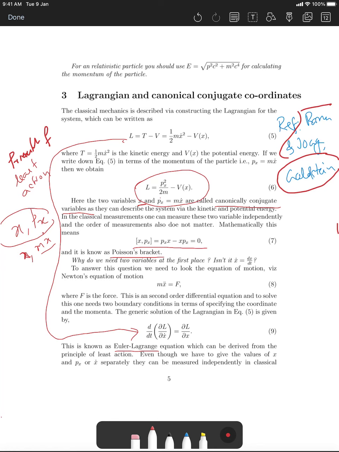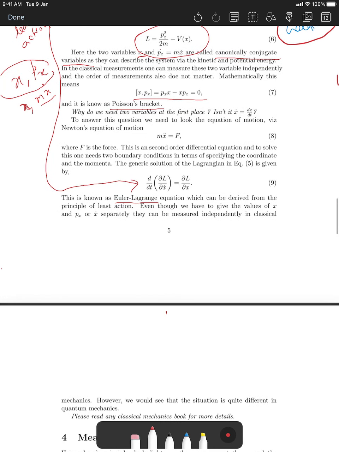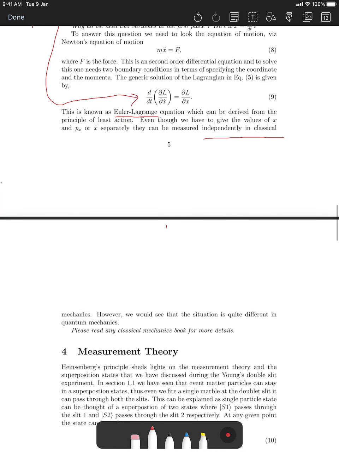These are related. As you go to smaller and smaller length scales, the measurement of one variable is related to the other variable, and they are no longer independent. So this independent nature is a classical nature. The moment you go to the quantum regime, the Poisson bracket will no longer be 0, and it will be replaced by something called the commutator bracket.